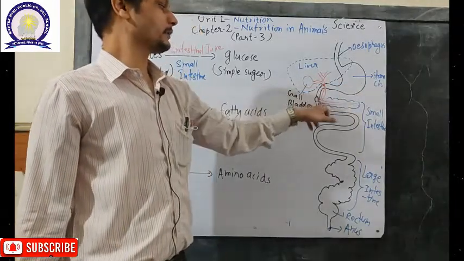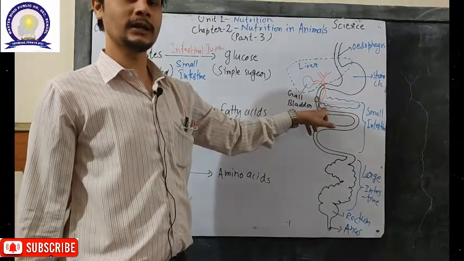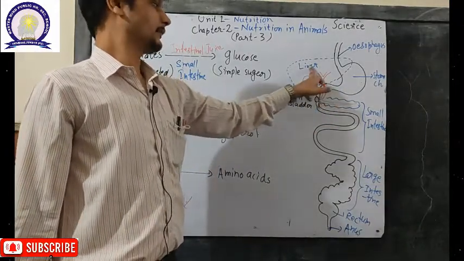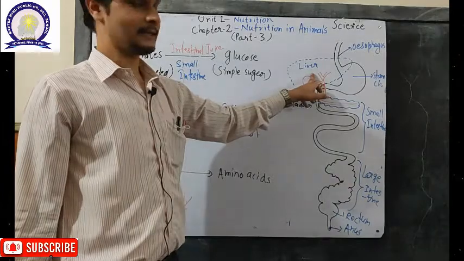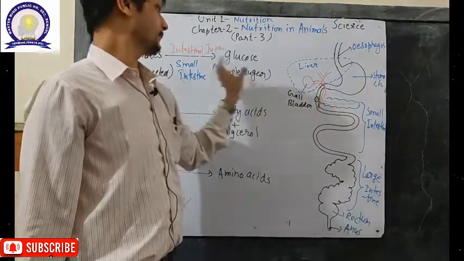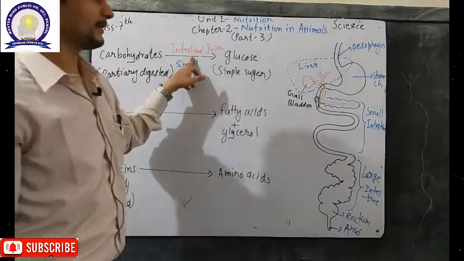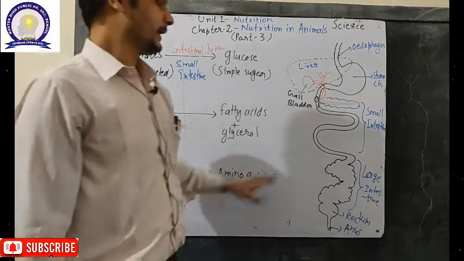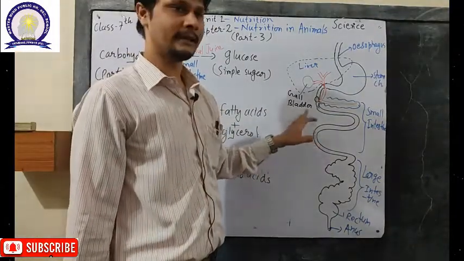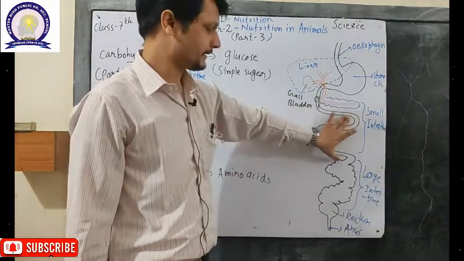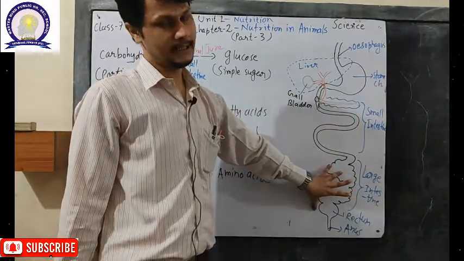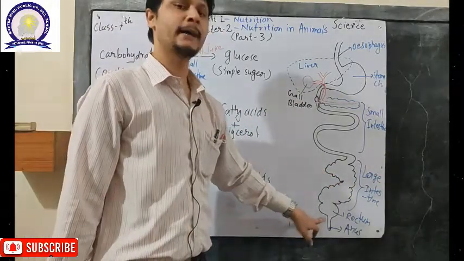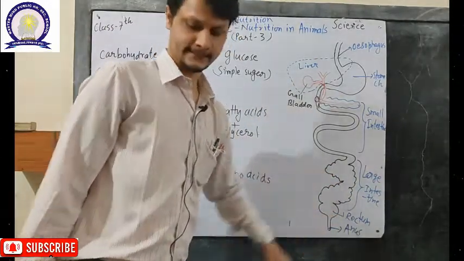Now food comes into the small intestine, where full digestion of the food occurs with the help of bile juice provided by the liver and the pancreatic juice, which are components of intestinal juice, helping to digest food into the simplest form of nutrients. Now the nutrients which are already digested are absorbed by the small intestine, the remaining are absorbed by the large intestine, and the remaining undigested part is excreted through the rectum followed by the anus.